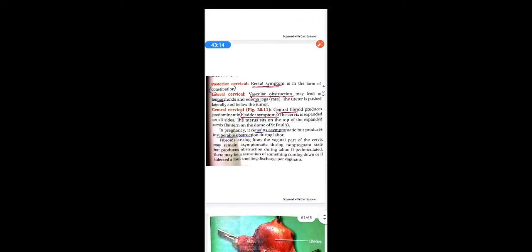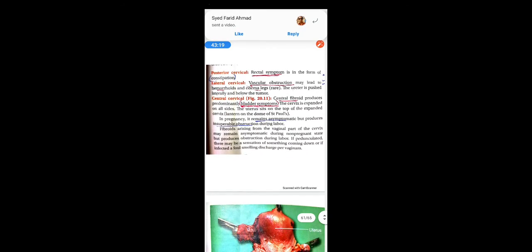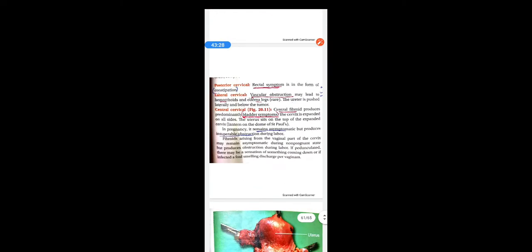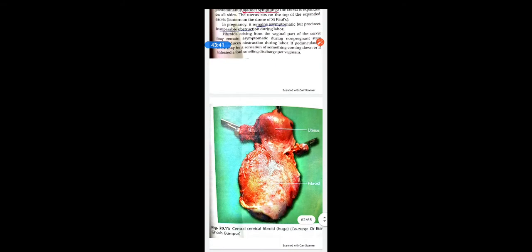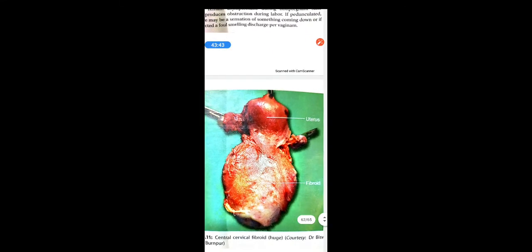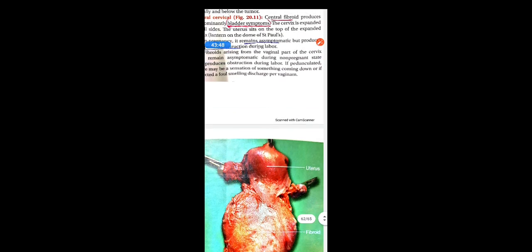Then central cervical fibroids. Central fibroids produce predominantly bladder symptoms. The cervix is expanded on all sides. Because the cervix is expanded on all sides, there are more chances of producing bladder symptoms. The uterus sits on top of the expanded cervix. See in this figure, in the diagram, how in the central cervical fibroid it looks like the uterus is sitting upon the enlarged cervix.